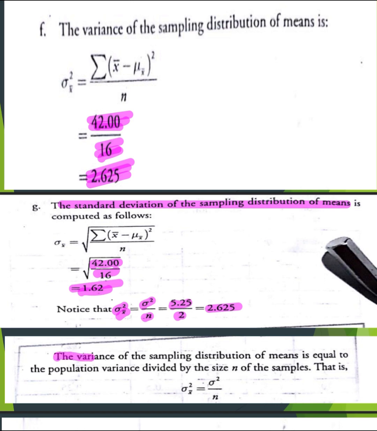Meaning, the variance of the sampling distribution of means is equal to the population variance divided by the size n of the samples. That is sigma squared sub x bar is equal now to sigma squared over n. Okay?